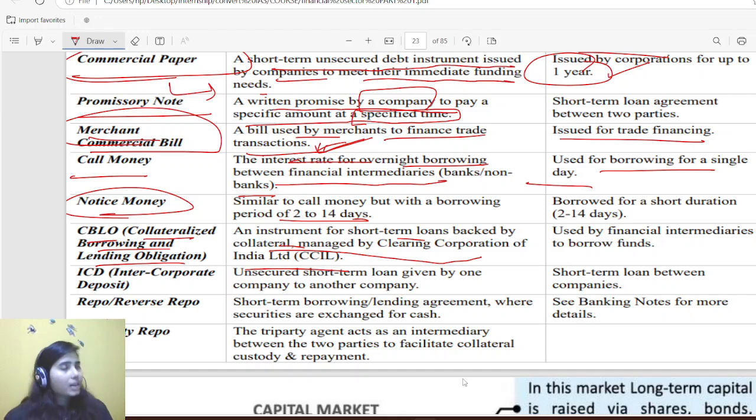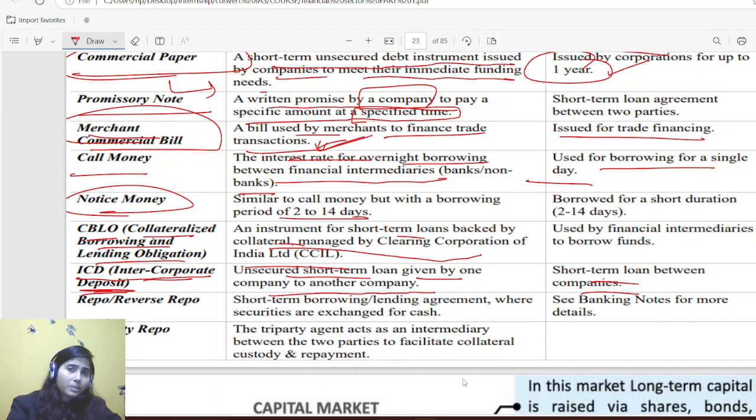Okay, so if any kind of loan is backed by some sort of collateral, it will come under CBLO. Simple thing, नाम से ही पता चल रहा है, collateralized borrowing. Then ICD, intercorporate deposits, an unsecured short-term loan given by a company to another company, a short-term loan between companies. Intercorporate deposit, नाम से पता चल रहा है intercorporate है ये.